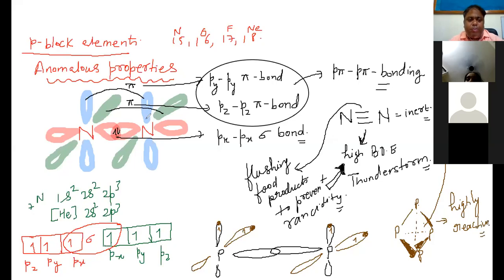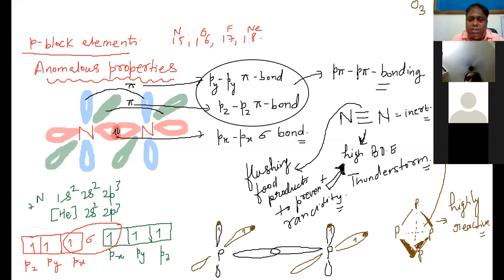So these kinds of properties, due to which the first element of any group behaves differently from the other elements of the same group, are called anomalous properties. Now you will say, sir, what is the anomalous property of oxygen? Yes, see, oxygen exists as O2, but none of the other elements exists as this molecule.